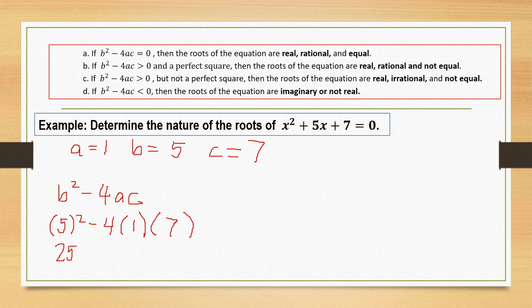Negative 4 times 1 is negative 4. Times 7, we have negative 28. 25 minus 28 is equal to negative 3. So the discriminant is equal to negative 3. Since the discriminant is less than 0 or a negative number, then we can say that the roots of the equation are imaginary or not real.